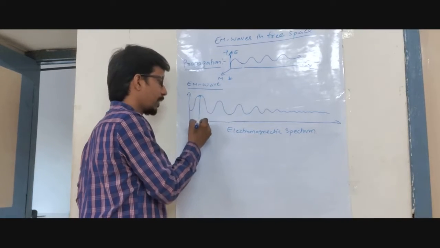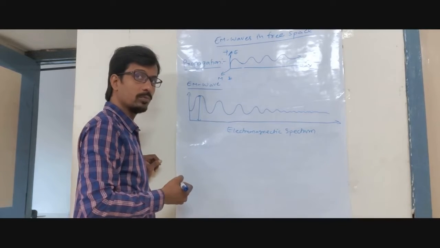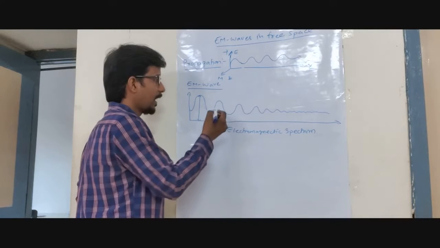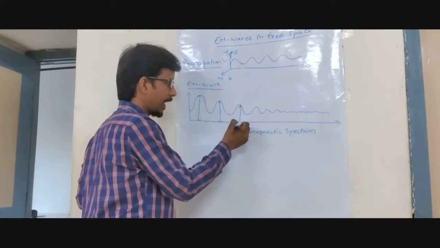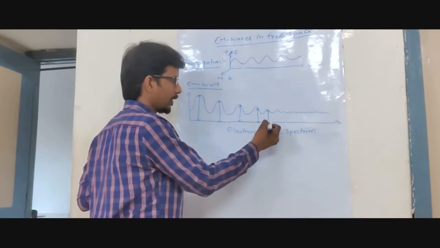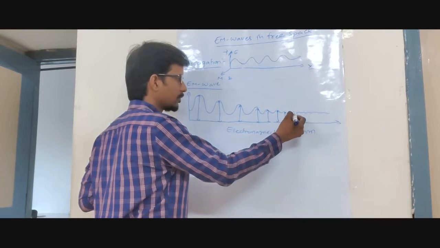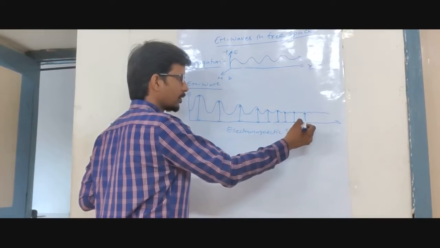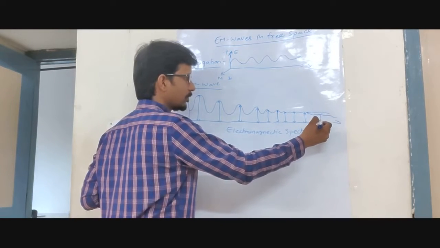The amplitude of the wave is much greater here compared to the lesser end. And as we move, the amplitude goes on decreasing. Goes on decreasing. Like this it will come down.